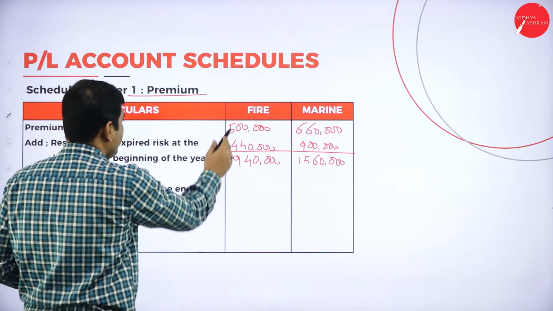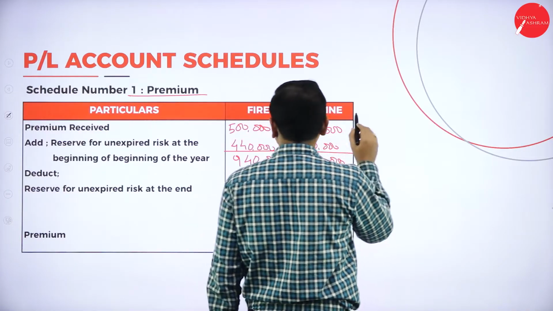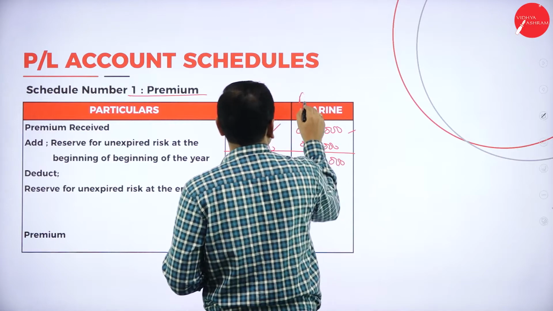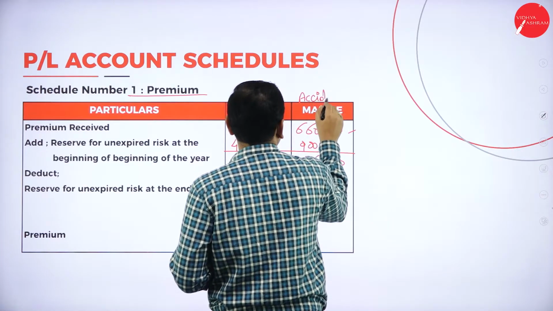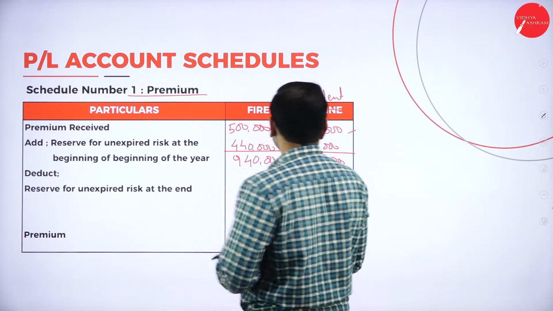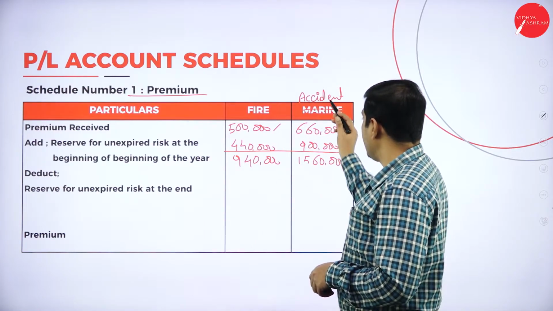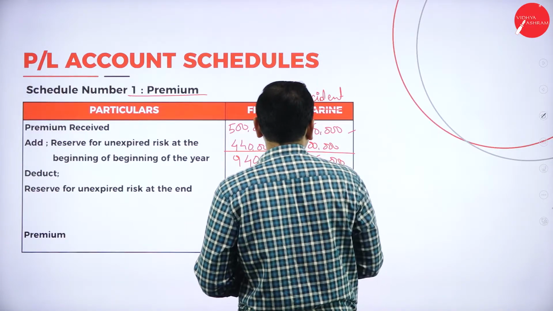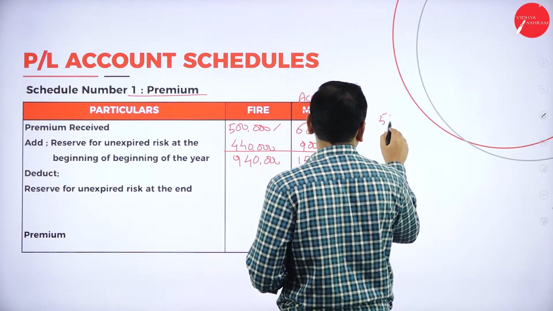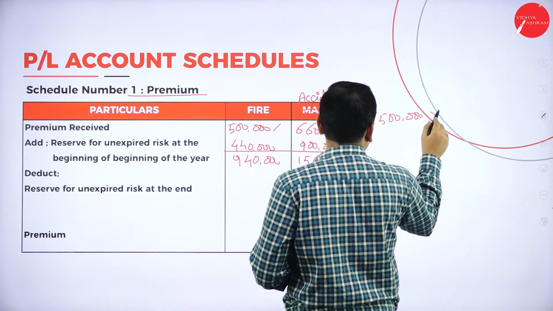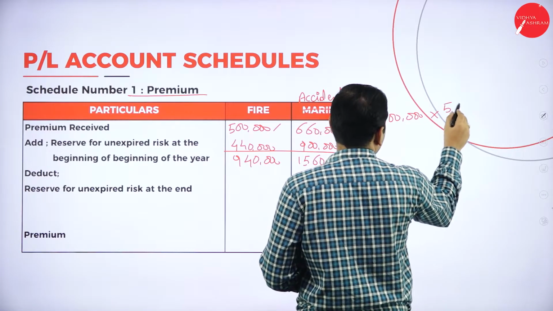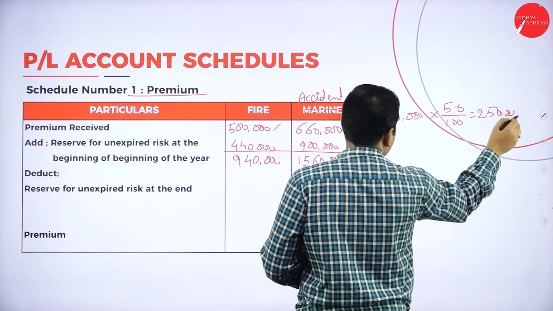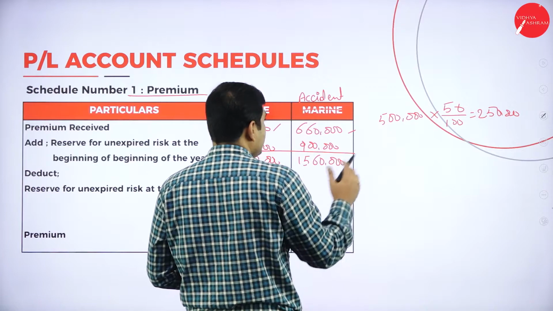So out of 5 lakh, what is the premium received? In case of fire, we received a premium of 5 lakh. This is not fire, this is accident, so for accident we have 6,60,000. So 5 lakh into 50 by 100 is 2,50,000 for fire.